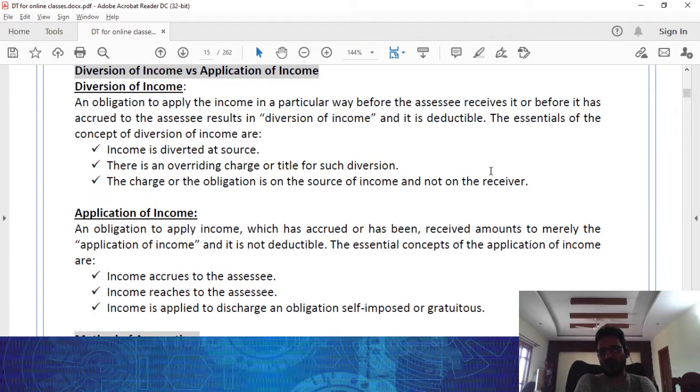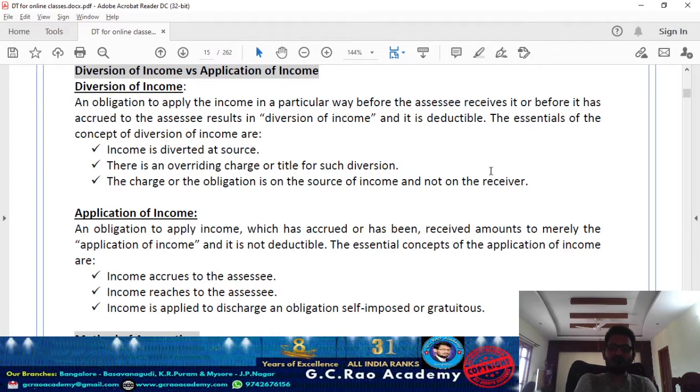Correct? Since the right to receive the income is not established to me and the income does not reach the assessee's hand, that is not your income. That is allowed as a deduction, and that diversion of income is not taxable in your hand.